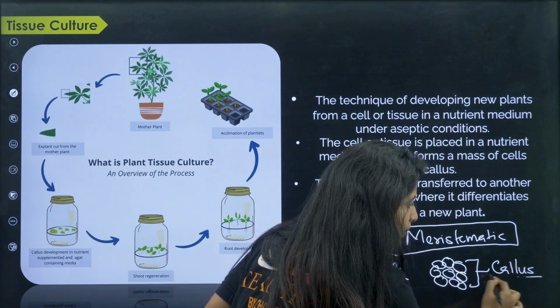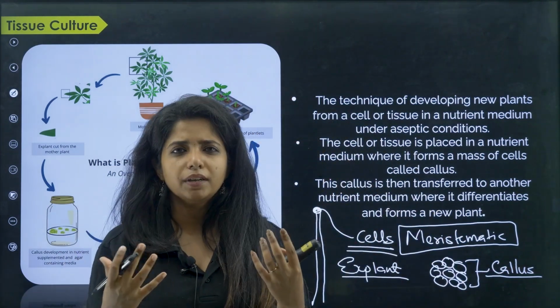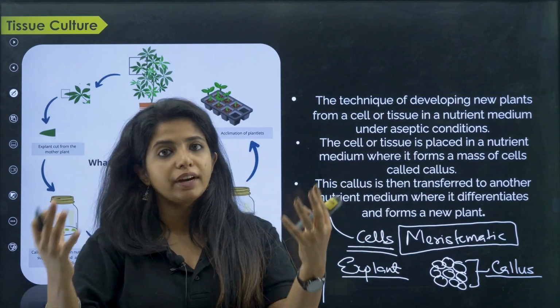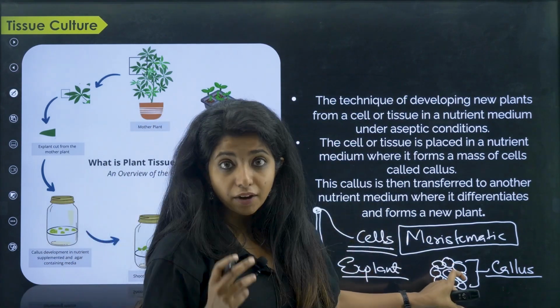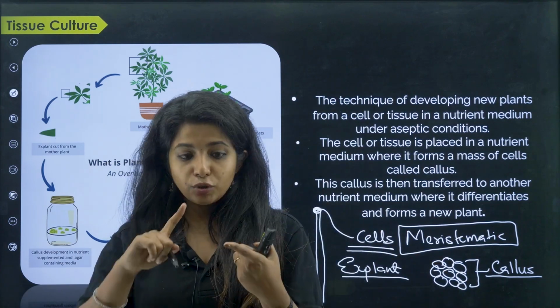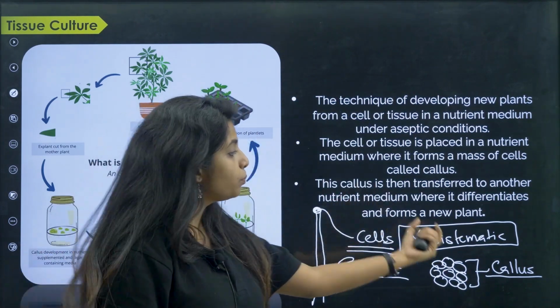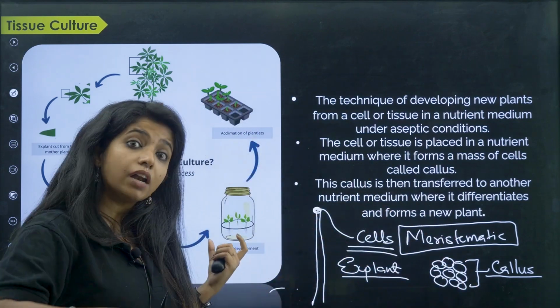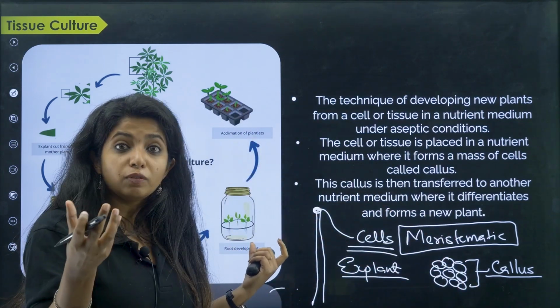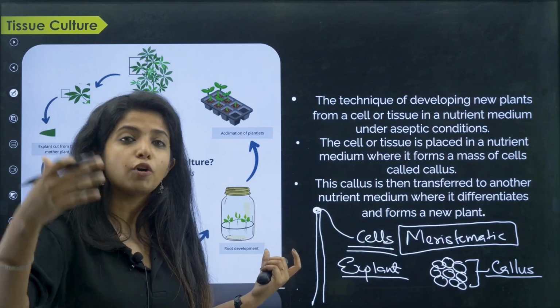It is important. So you took cells and put them in a jar that contains agar medium, which will provide nutrition for them to divide continuously. They will divide and form a callus. Now you have callus, you need to make roots and you need to make shoot. So you put this callus inside another medium which would have rooting hormones, the hormones that will allow it to form roots.